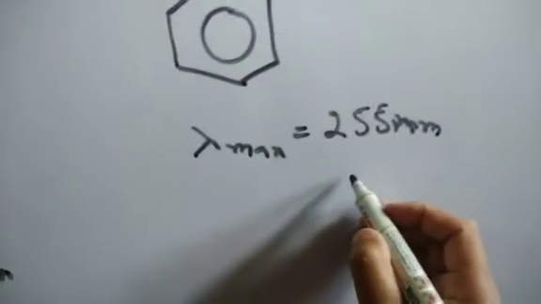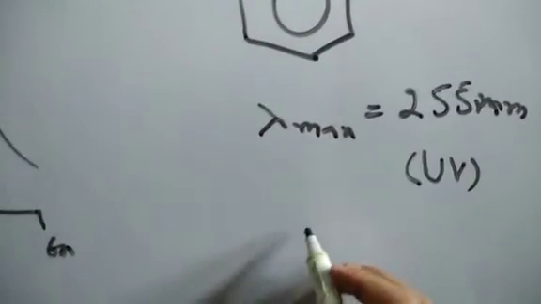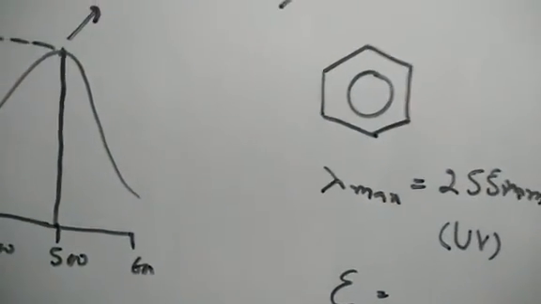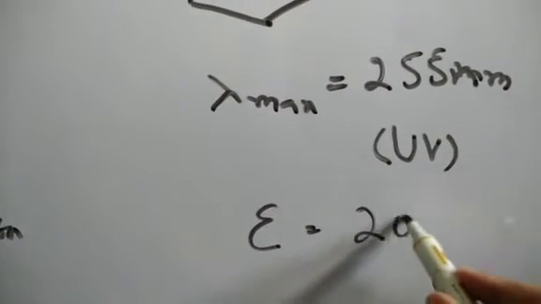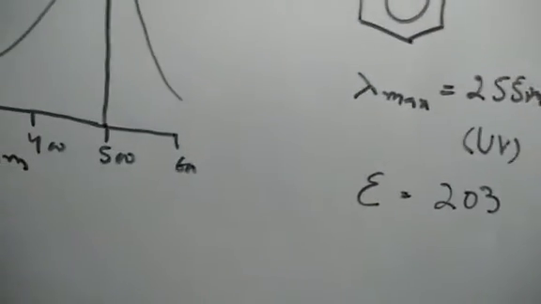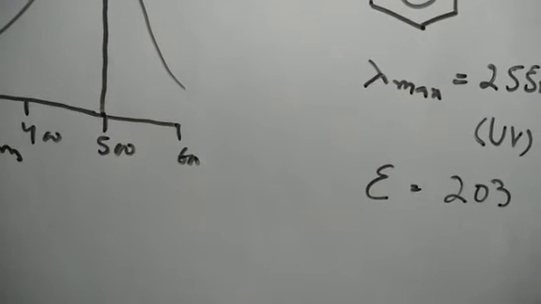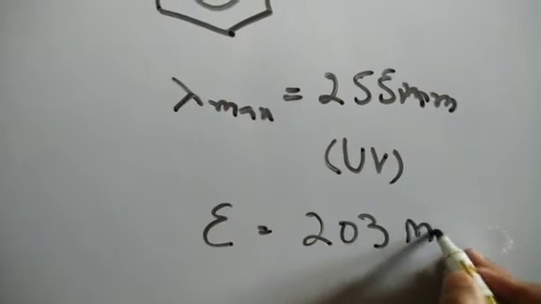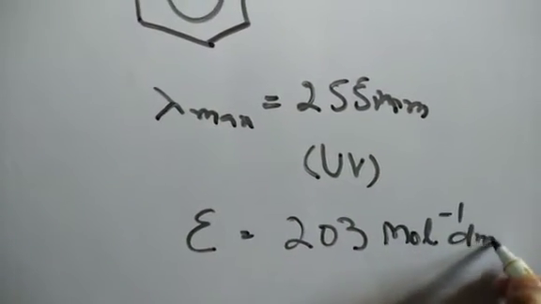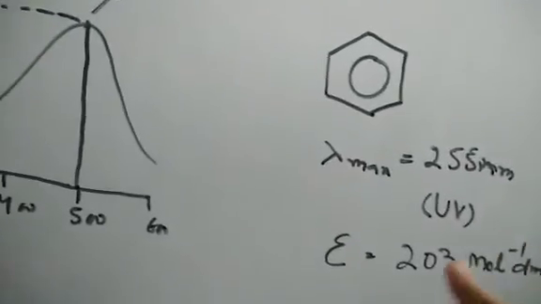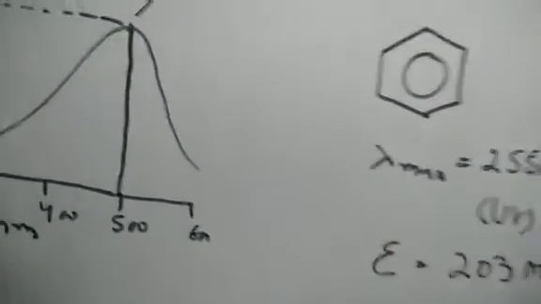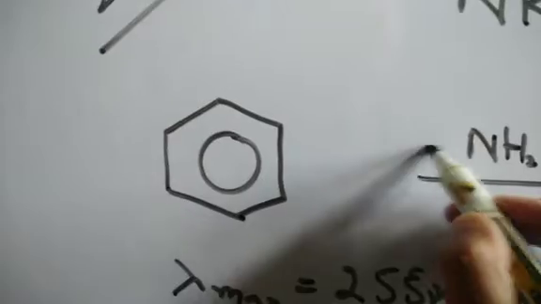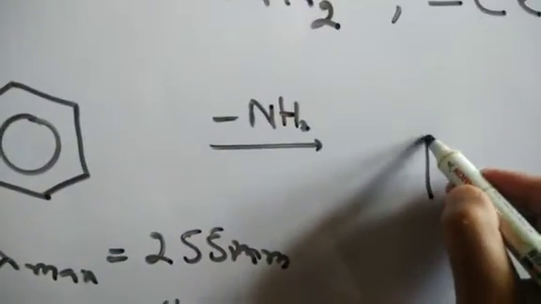So it absorbs in the ultraviolet region, and its extinction coefficient calculated is around 203 liter per mole per centimeter. Now in this, if we insert NH2, you will get the aniline compound.